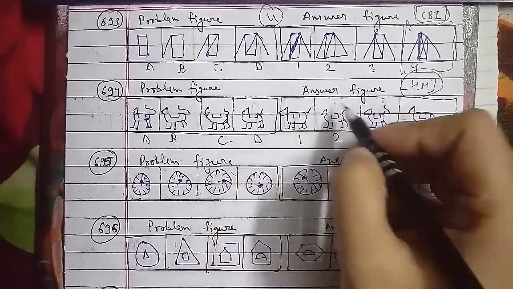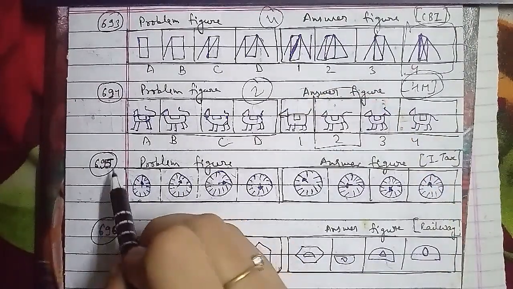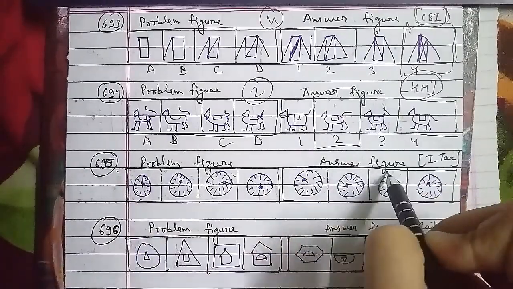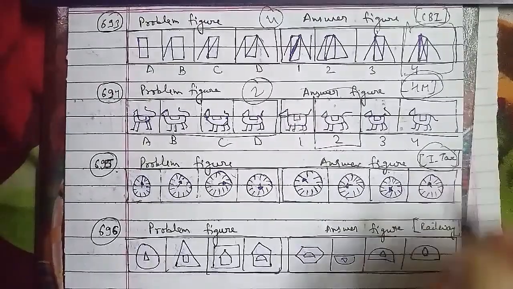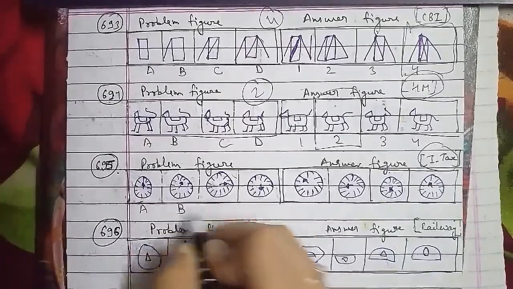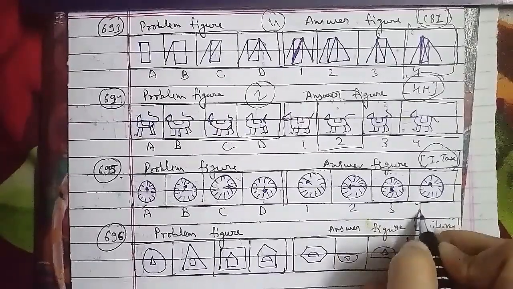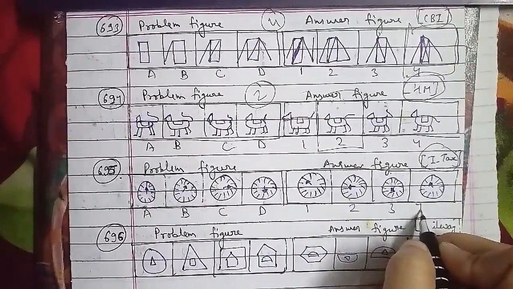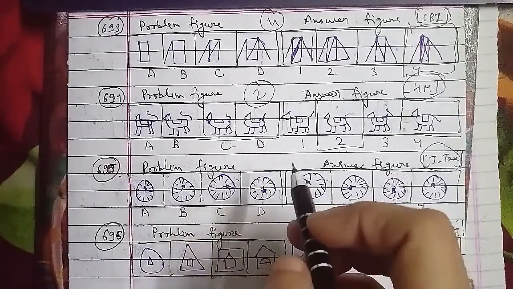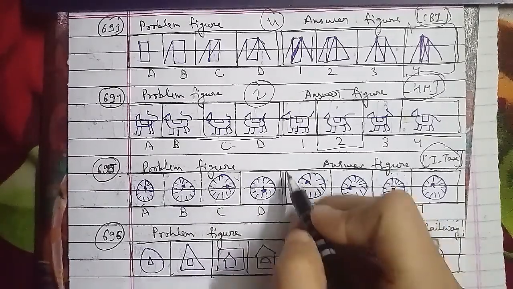Let's go ahead with the 696th question of the session. These are the problem figures and these are the answer figures, which have been asked in the railway examination paper, and which is also an important one. Figure A has a circle and then a triangle. Then figure B has a triangle, then a rectangle and a square. Figure C has a square and then a pentagon. Figure D has a pentagon and then a semicircle, and after the semicircle would be the largest. So that option is not possible, because it is inverted, and within these two we have the answer.